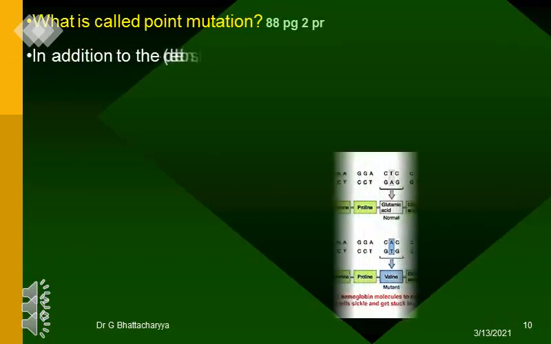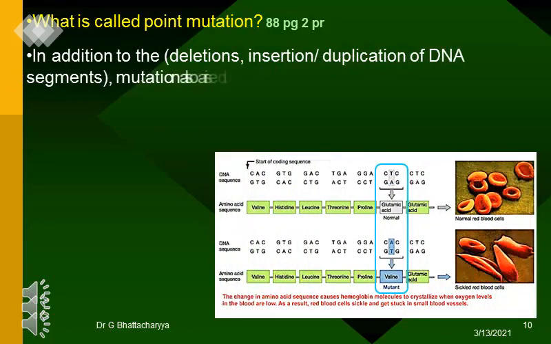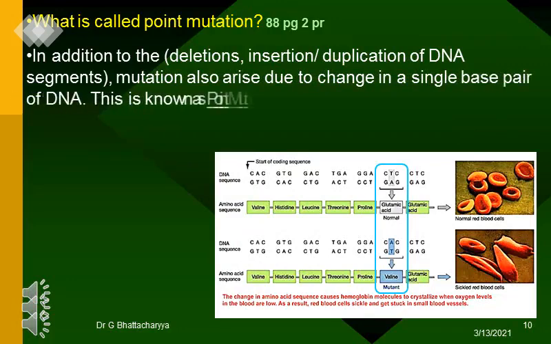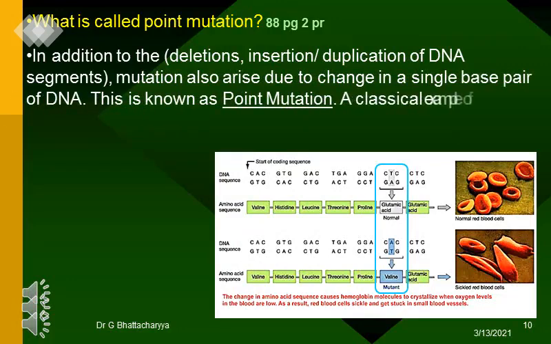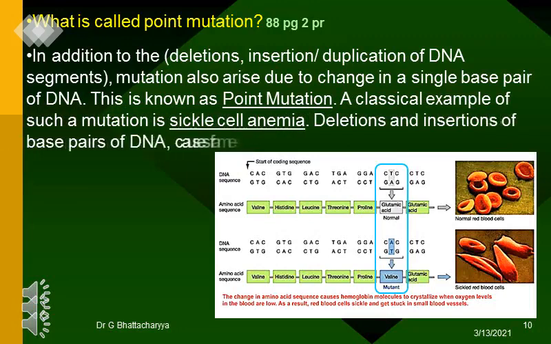What is called point mutation? In addition to the deletions, insertion, duplication of DNA segments, mutation also arise due to change in a single base pair of DNA. This is known as point mutation. A classical example of such a mutation is sickle cell anemia. Deletions and insertions of base pairs of DNA causes frame shift mutations.